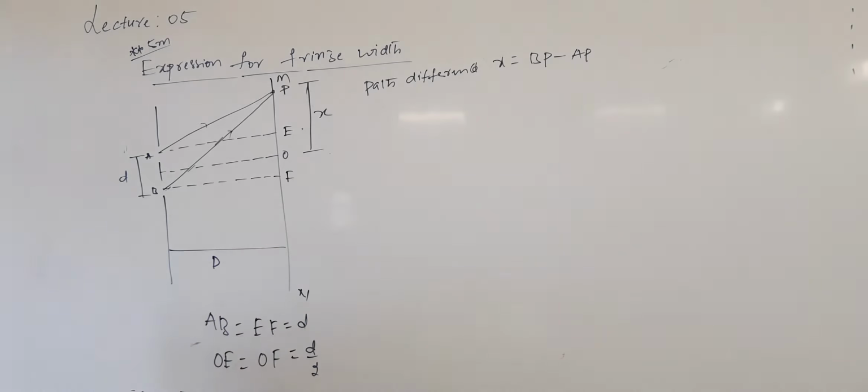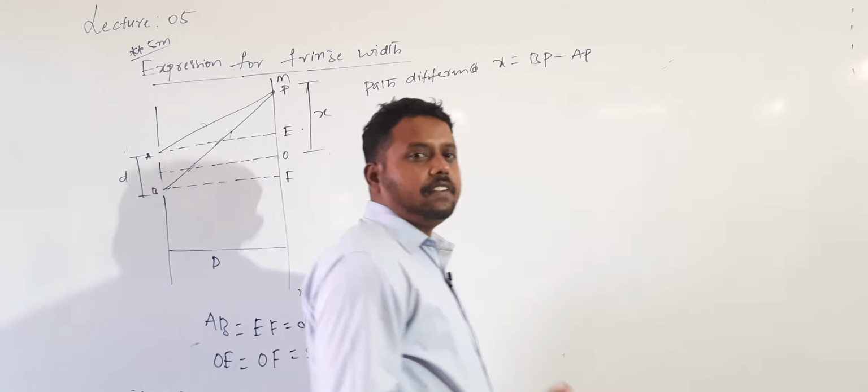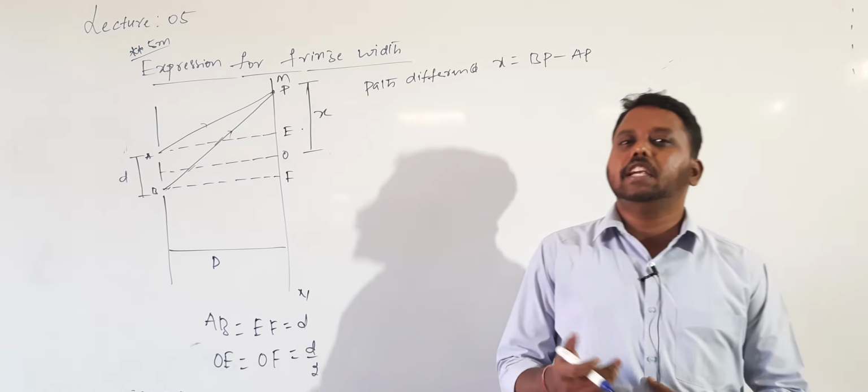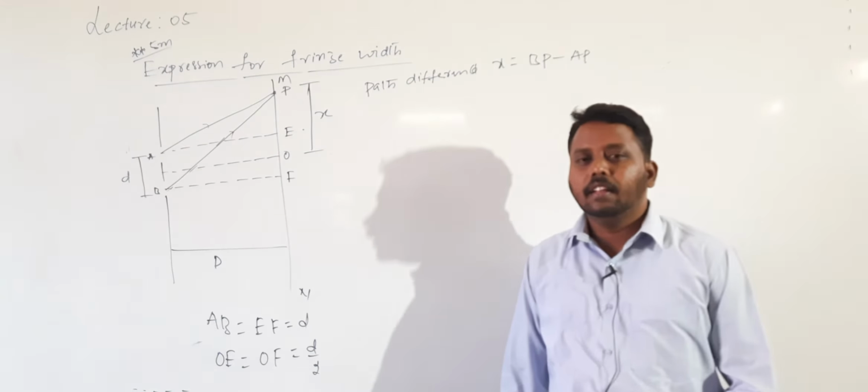At point P, whether there is a bright band or dark band is decided by the path difference. If this path difference is equal to n lambda, we will get a bright band. If this path difference is equal to (2n plus 1) into lambda by 2, we will get a dark band. Bright band or dark band is decided by the path difference.